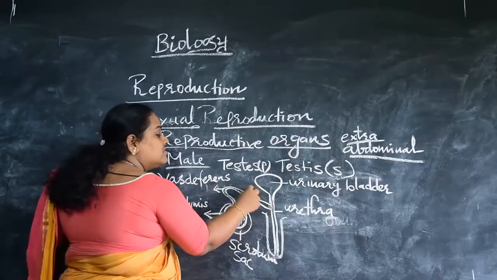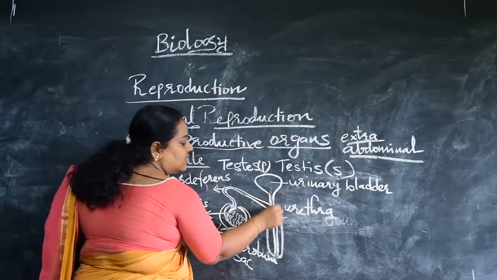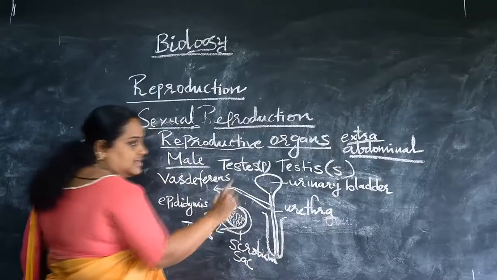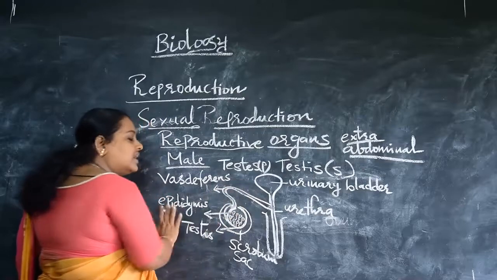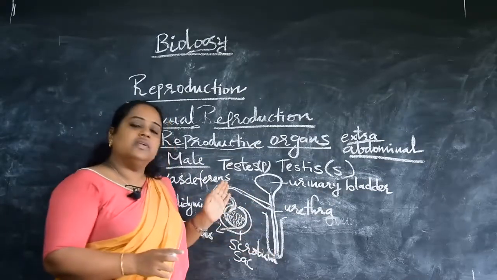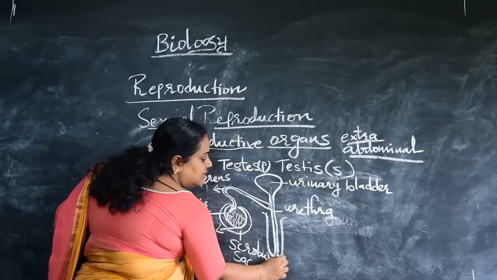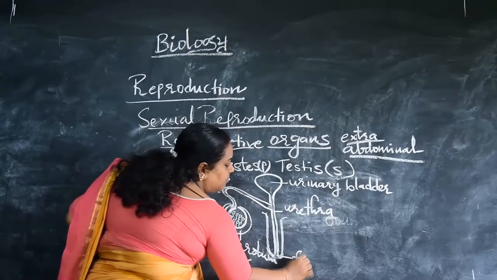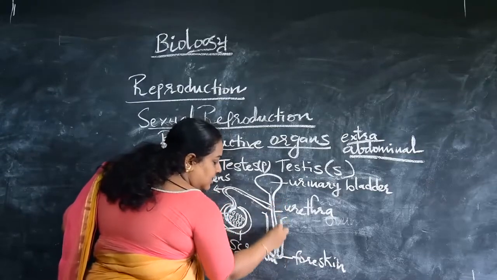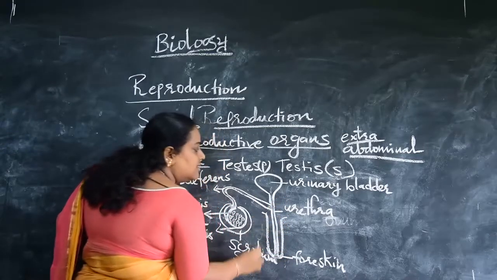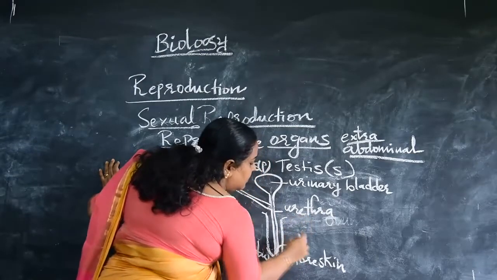So the vas deferens meets the urethra at a junction, and from that junction the urethra continues as the proper urethra itself. After the meeting of the urethra and the vas deferens, there is no vas deferens. The extended point we will call the urethra itself. The end of the penis is known as the foreskin, and the outlet, that is, the opening of the urethra, is known as the urethral meatus.